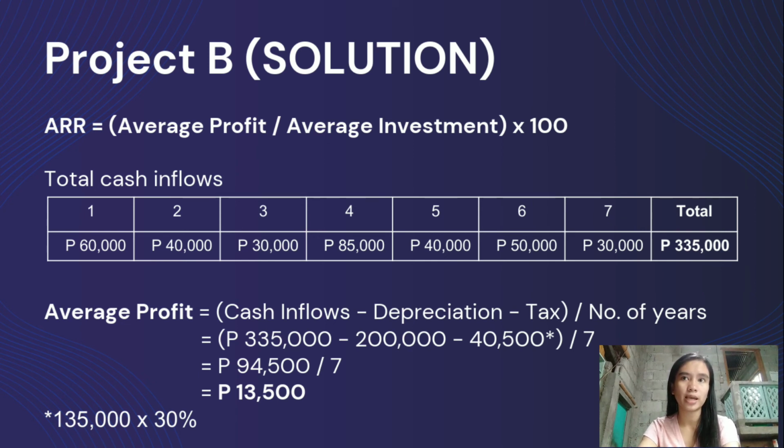from the first year to the seventh year, which is equal to 335,000. Then the depreciation will be 200,000 since we don't have scrap value, and the tax is 40,500 computed by multiplying the difference between 335,000 and 200,000 of 135,000 times 30% is equal to 40,500, and we divide it by the number of years, which is 7, and we will get 94,500 divided by 7 is equal to 13,500 average profit.